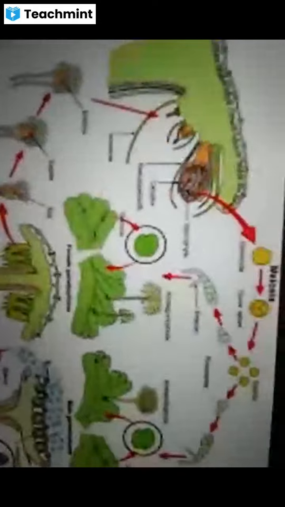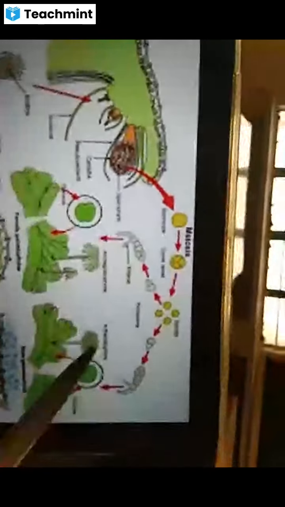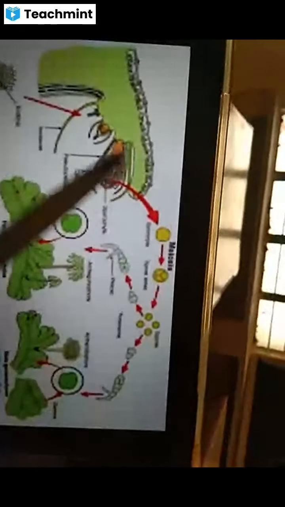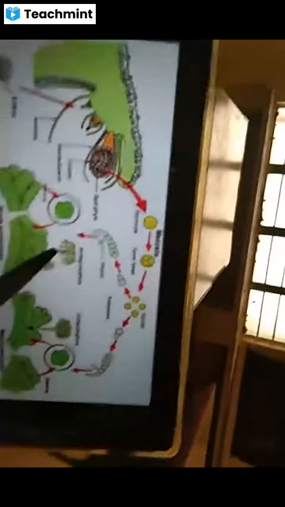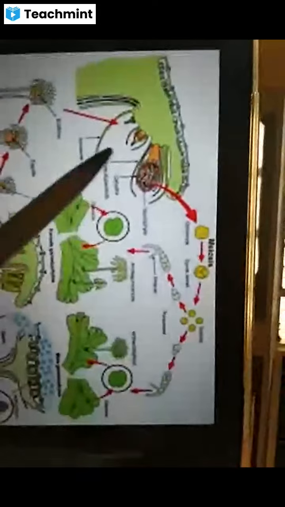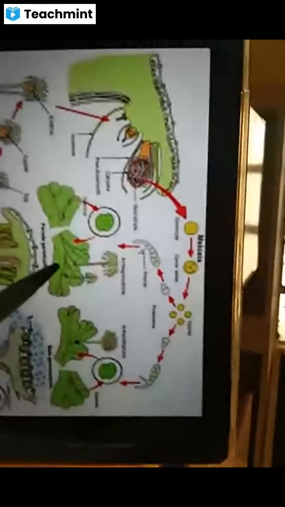Hence, these alternate. We are observing here the gametophytic generation and the sporophytic generation, and they come one after another. The gametophytic generation, then the sporophytic generation, then the next gametophytic generation.